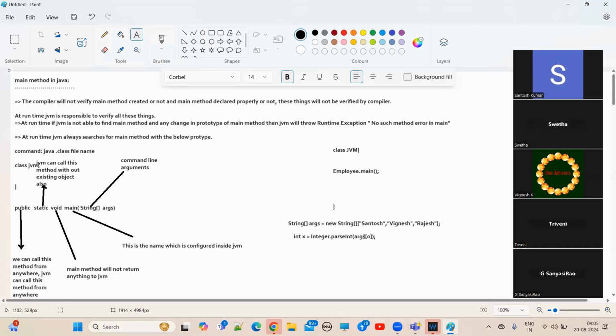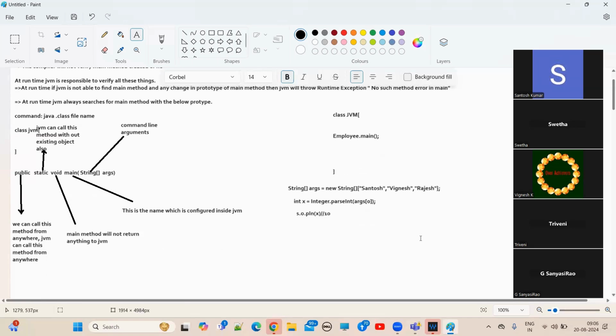So now, how to convert from String to integer? This is the method: Integer.parseInt of args of 0. Now it is converted into an int value, so x is holding an int value. If you print x, System.out.println of x, you will receive 10.